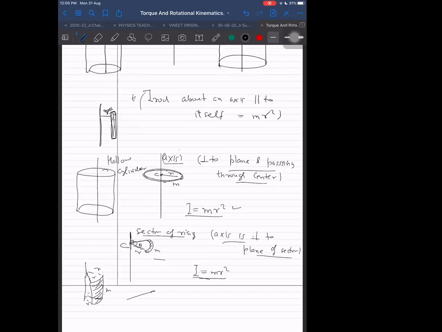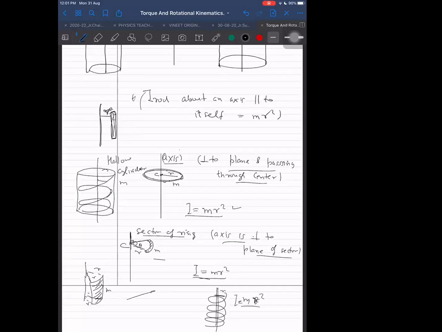And it doesn't matter if I start putting a thread on the cylinder and say that the mass of the thread plus the cylinder is M. Then also the moment of inertia is the same, because this thread is also at the same distance R. Therefore, if I ask you the moment of inertia of a spring about its axis, it is mass of the spring times R square. Always the same formula.